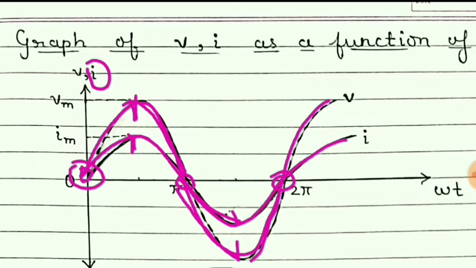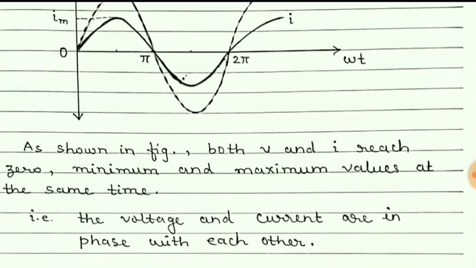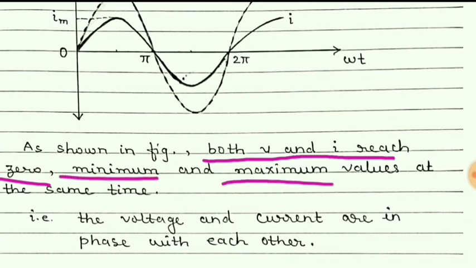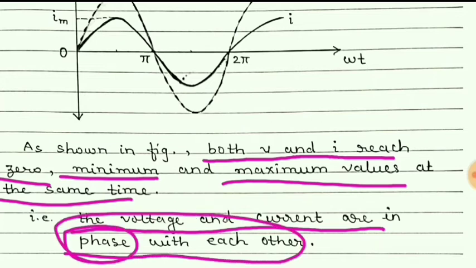So this is for one period of time. So here it is clear that both V and I reach 0, minimum and maximum values at the same time. That is, we can say that the voltage and the current are in phase with each other.